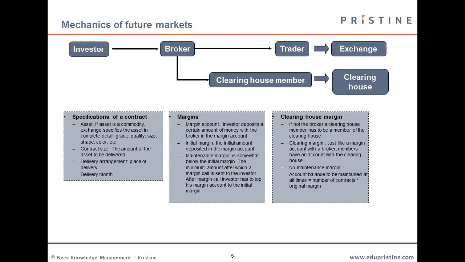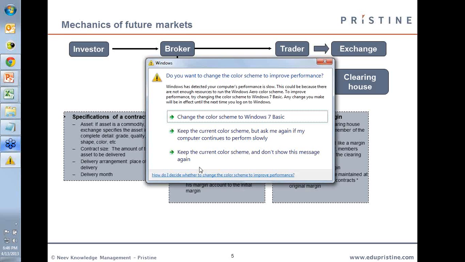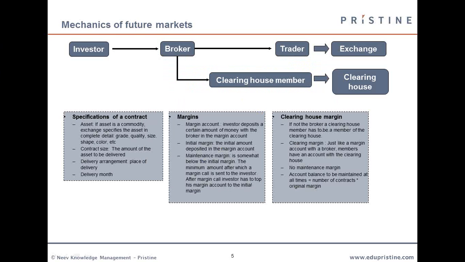Suppose the price of the futures increases, so the position of the investor has improved, so he will gain money from that, and as a result he'll have to keep less money in the margin account. Similarly, if his position worsens, he will lose money in the margin. He will have to put money into the margin account because his position has worsened.